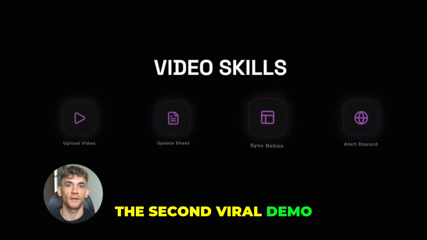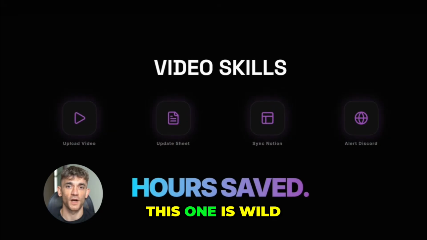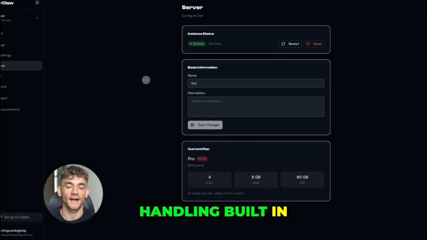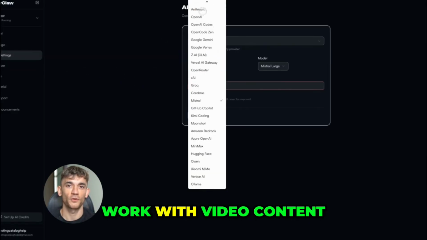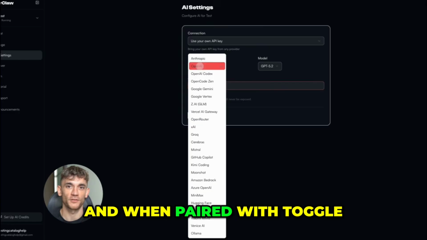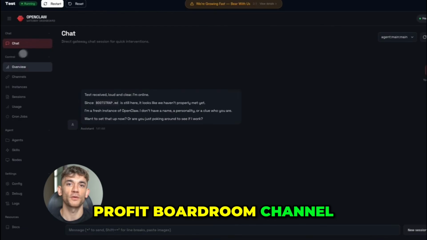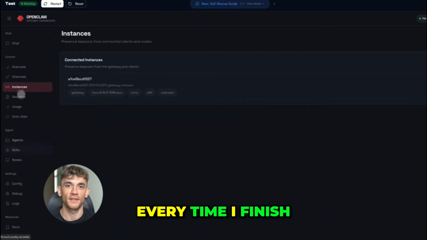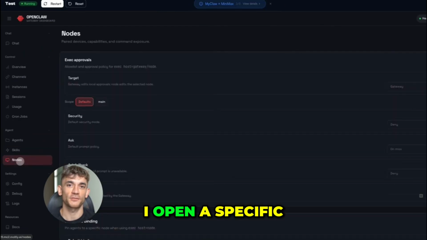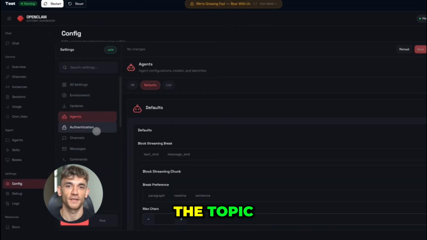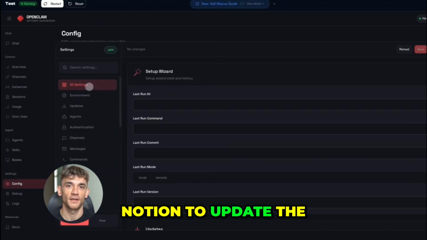The second viral demo is video skills. This one is wild. OpenClaw has media handling built in, which means it can work with video content. And when paired with Toggl, it starts to understand your video workflow. For example, if I'm creating YouTube content for the AI Profit Boardroom channel, Toggl might notice that every time I finish a video, I open a specific Google Sheet to log the topic. Then I go to Notion to update the content calendar.